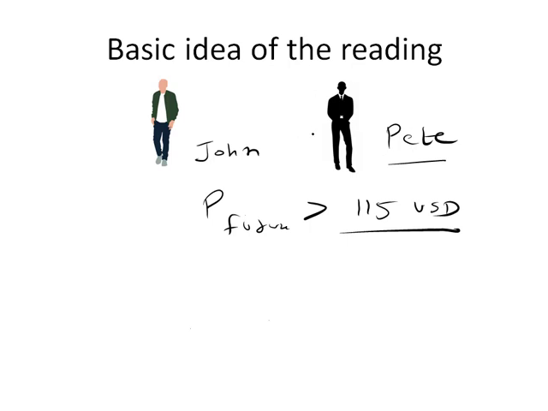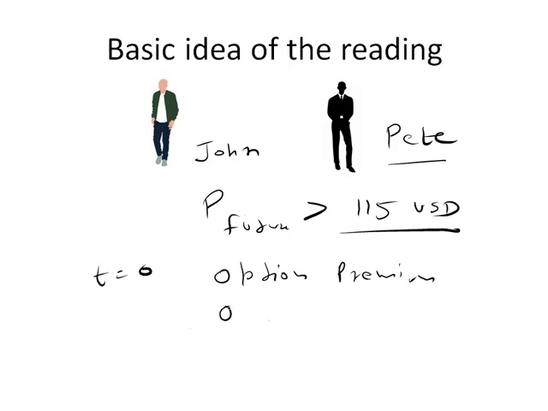And because Pete is taking some additional risk, Pete has to get some premium from John to sign the agreement. That premium which Pete is supposed to be getting now at t is equal to 0, we call that option premium.